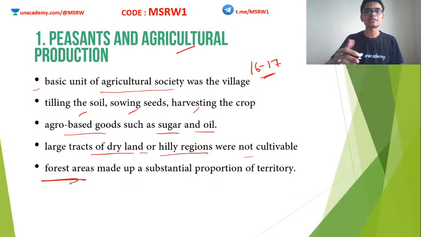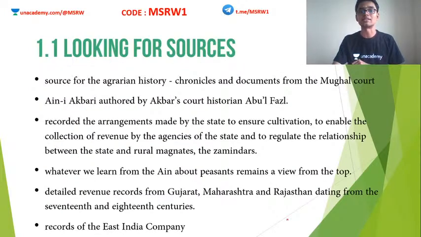We will see that as commercial agriculture started to increase, more and more land is brought under agriculture. And people started to encroach into the forests. Forests are cut down, trees are cut down, agricultural land is expanded. The tribal people often come into quarrel with the rural people. We will see that there is some change in the social habits of tribals as well as rurals. Clear? So this is how agriculture is expanding in the 16th and 17th centuries.